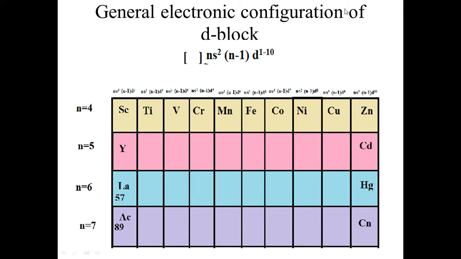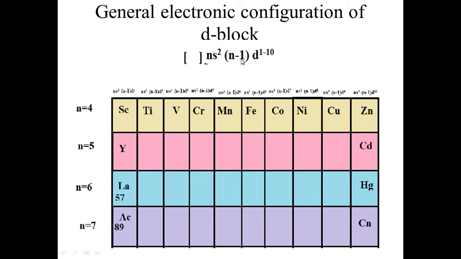So the general electronic configuration of d block is bracket that may have noble gas, ns2, (n-1)d1 to 10. What do this n and n minus 1 represent? This n represents the outermost shell, or the principal quantum number of the outermost shell, that is the ultimate shell.